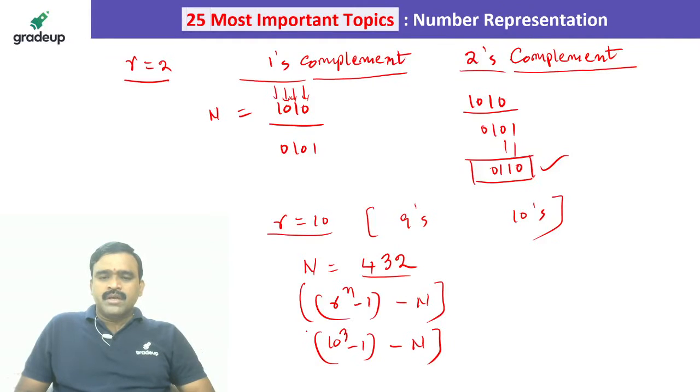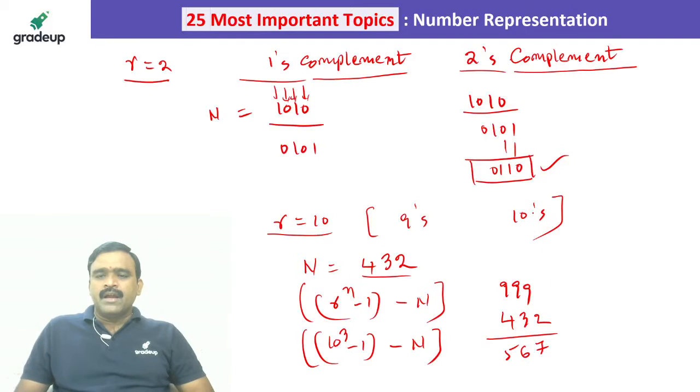So 10 power 3 minus 1 minus n is nothing but, what is 10 power 3 minus 1? 999. So subtracting every digit from 9 is nothing but the 9's complement. So 9 minus 2, it is 7. 9 minus 3, 6. 9 minus 4, it is 5. And the 10's complement is just adding 1 to the 9's complement.